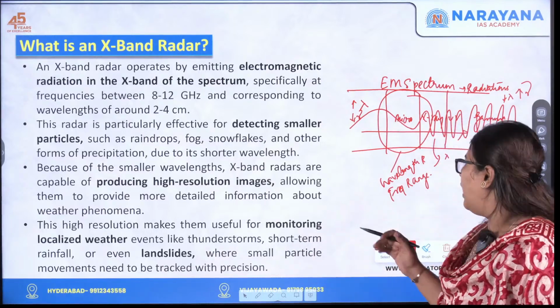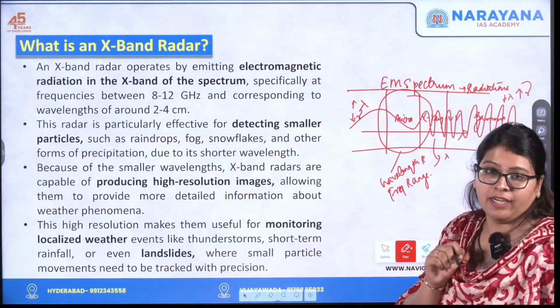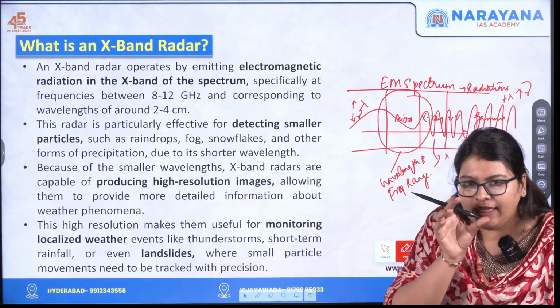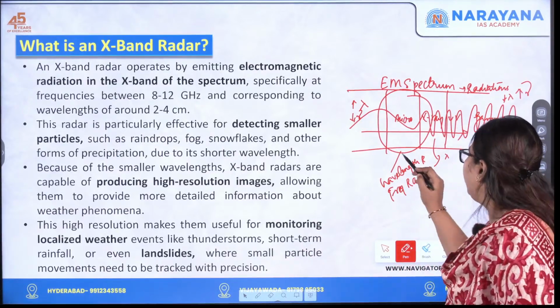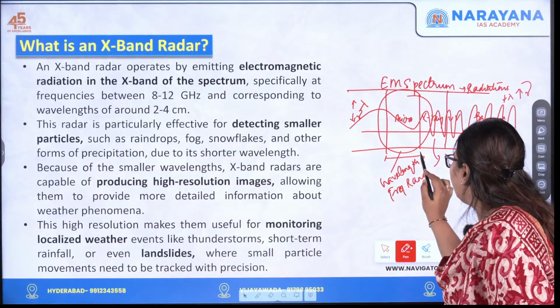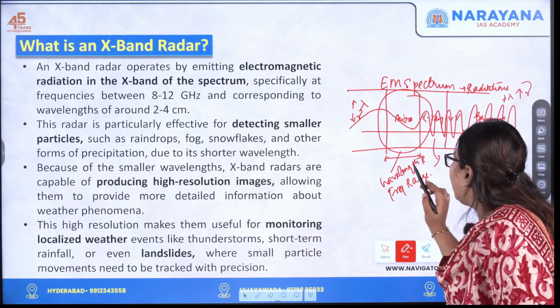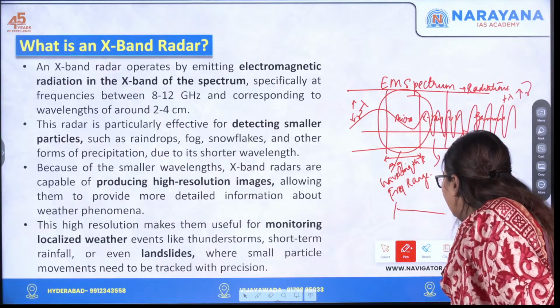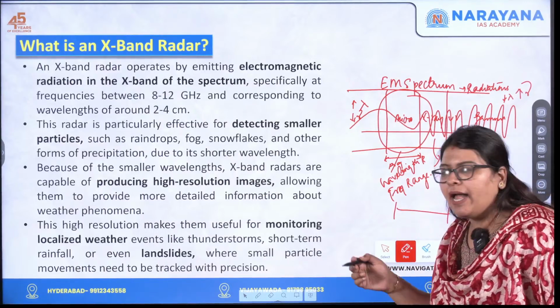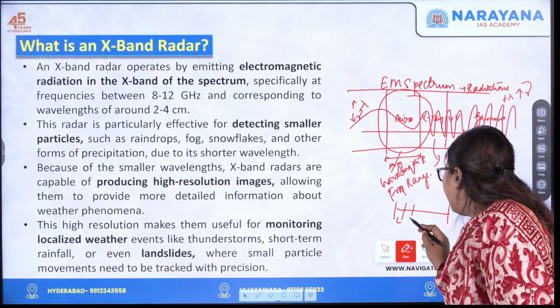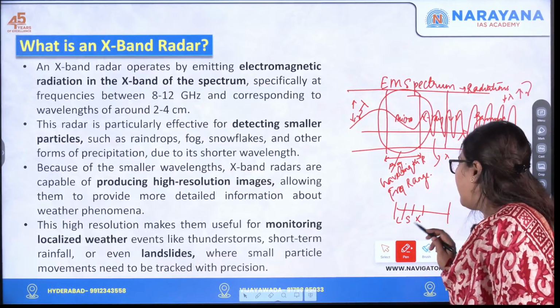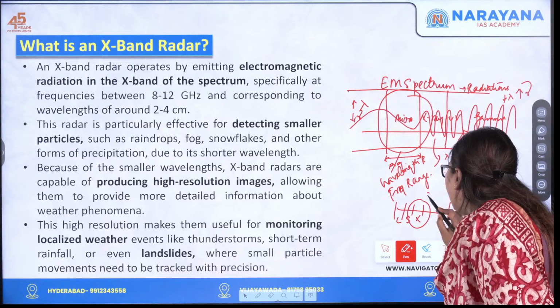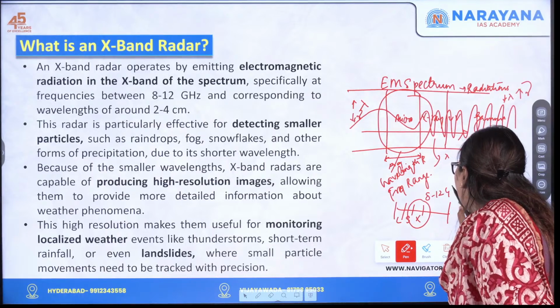Okay. So now this particular X band, what do you mean by X band? In that frequency range that I told you, in this microwave portion of the electromagnetic spectrum, it has a frequency range, and that range is divided into so many bands, like the L band, the S band, the X band, etc. And this X band is somewhere around 8 to 12 gigahertz.